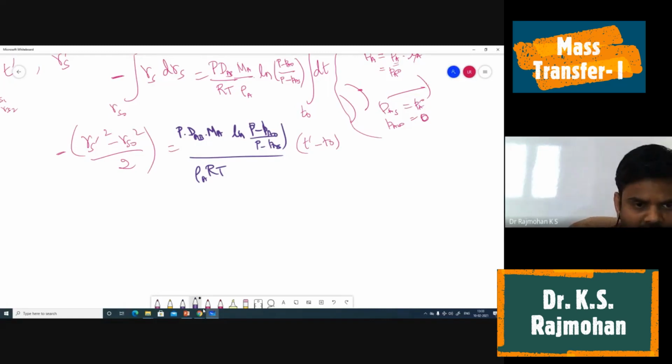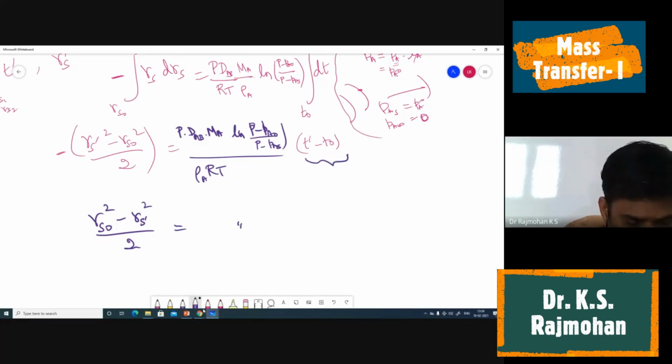So this minus sign, what does it mean? This is greater than this, right? You can take it to write (RS naught square minus RS dash square) by 2 is equal to all these terms.